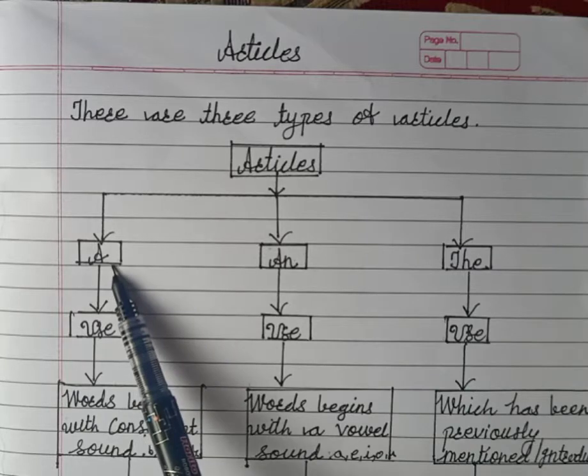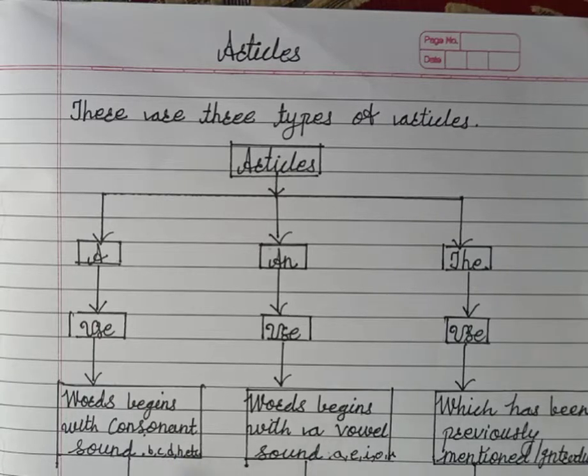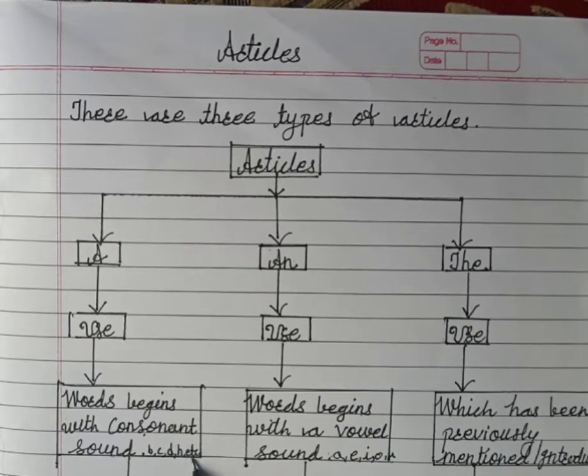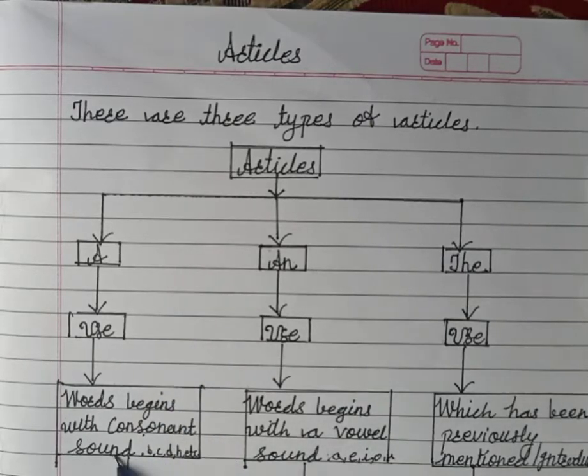We use the article a before words that begin with a consonant sound. In English there are 21 consonant letters, like B, C, D, H, etc. For example, a bat, a boy, a cat, a dog, a hat, etc. We use a before a consonant sound.